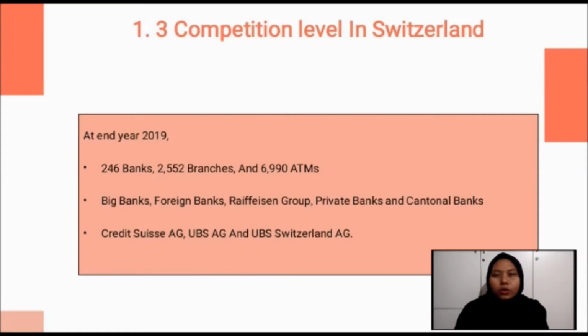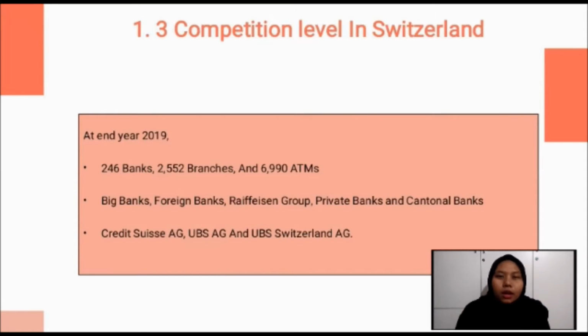According to year-end 2019, Switzerland had 246 banks, 2,552 branches, and 6,990 ATM machines. The Swiss banking system comprises big banks, foreign banks, Raiffeisen Group, private banks, and cantonal banks.